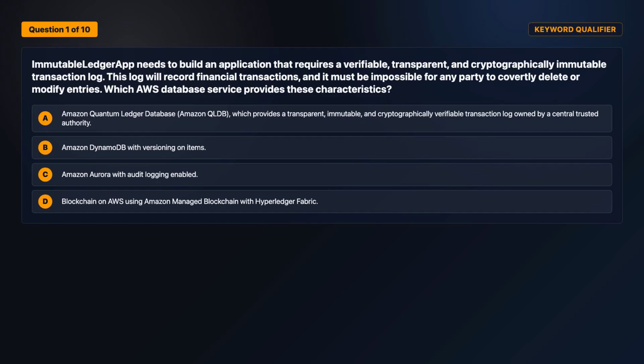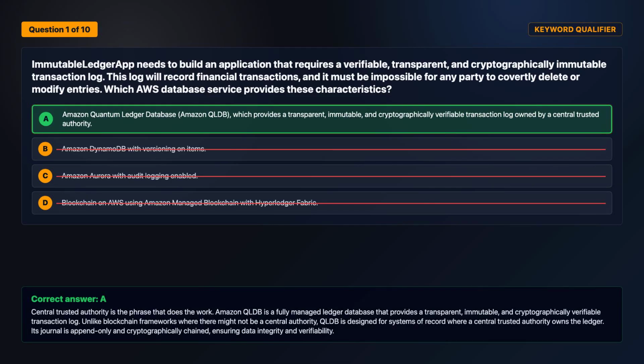Select one answer. Review the answer choices on screen. The correct answer is option A. Central Trusted Authority is the phrase that does the work. Amazon QLDB is a fully managed ledger database that provides a transparent, immutable, and cryptographically verifiable transaction log.